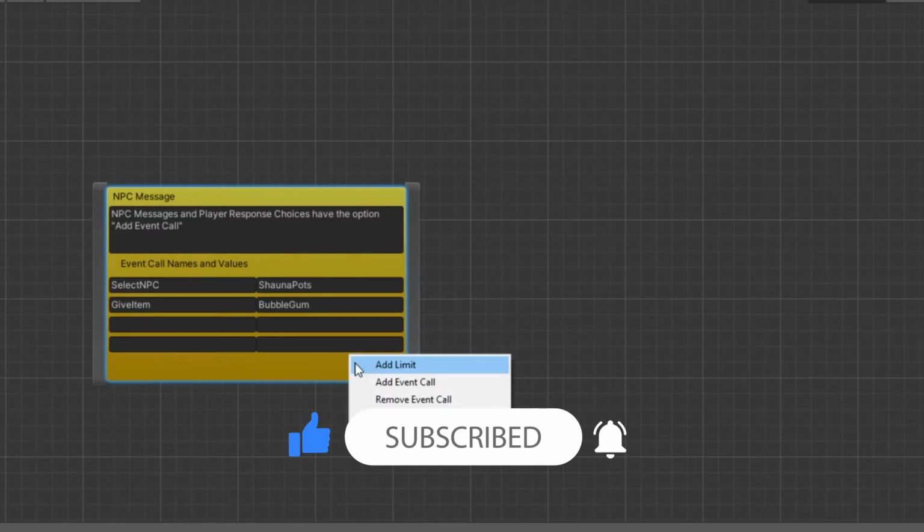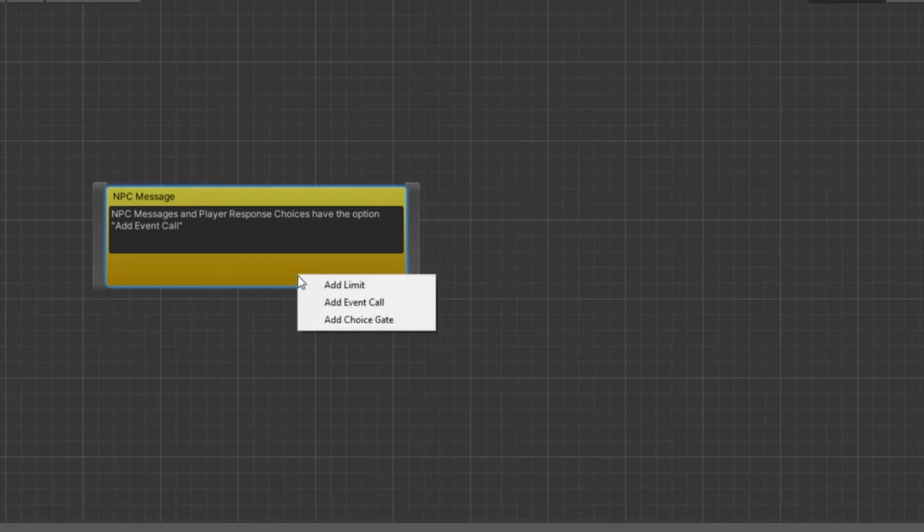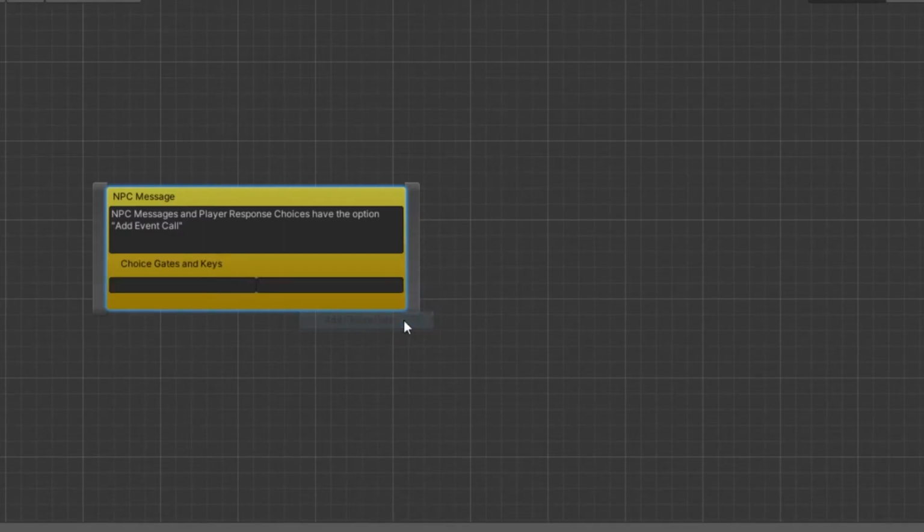You can have as many event calls as you want in a node. However, they will run in order from top to bottom. NPC messages and player response choices also have the option Add Choice Gate. Selecting this will add a new choice gate to the node.